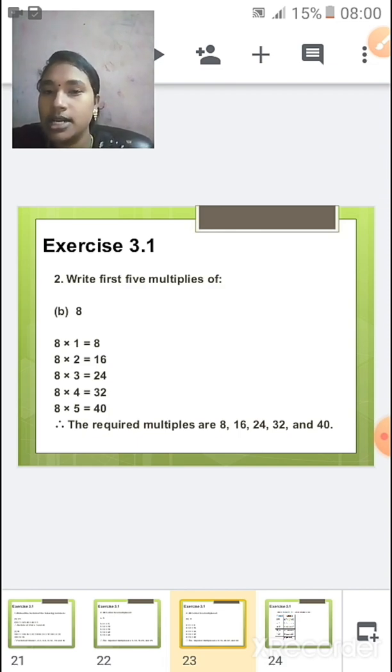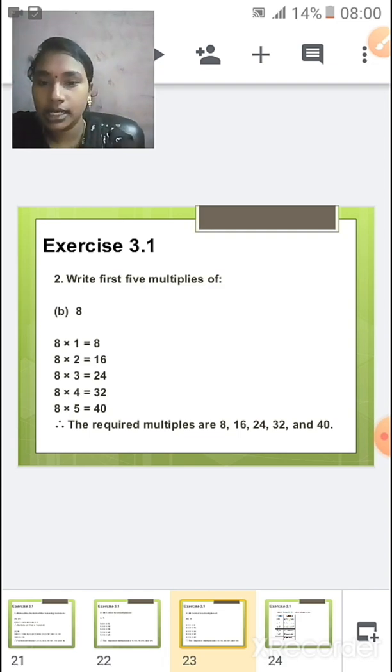So factors and multiples, what are the basic differences? Factors are numbers that are lesser than or equal to the given number. Whereas multiples increase up to infinity, and they will be greater than or equal to the given number. So factors are finite, that is, they are countable, and multiples are infinite and uncountable. It goes on up till infinity.